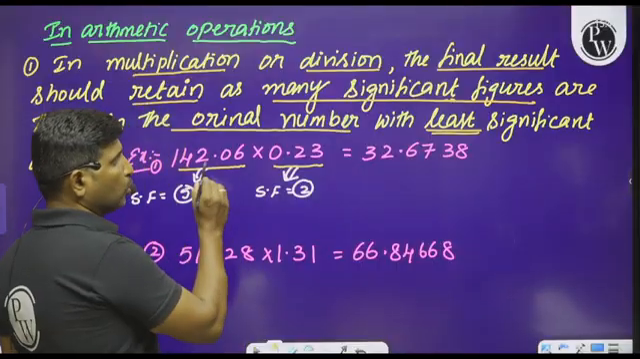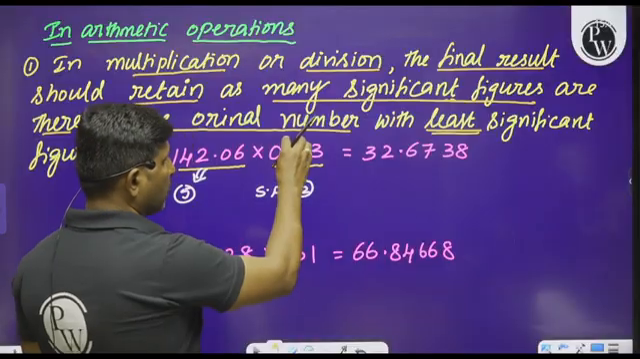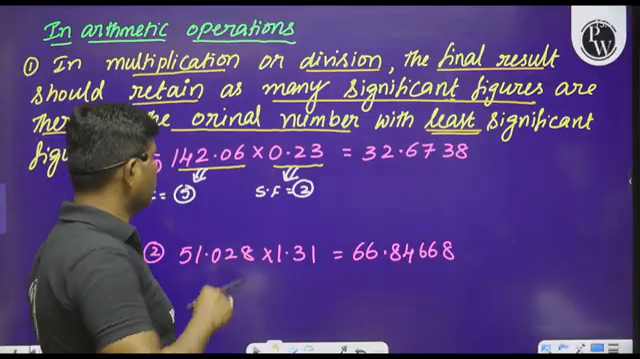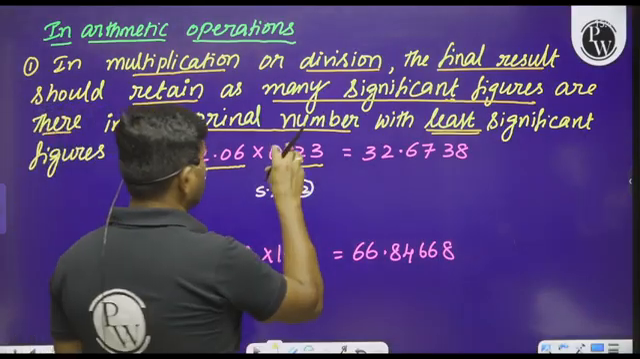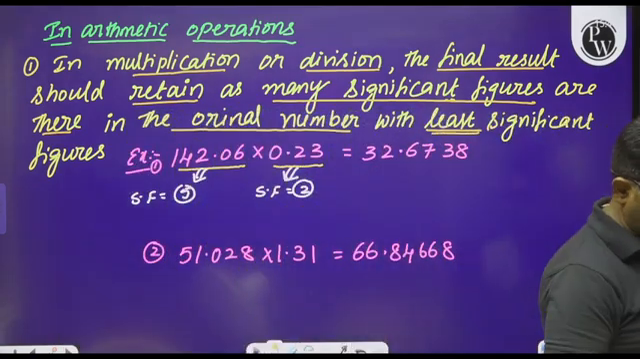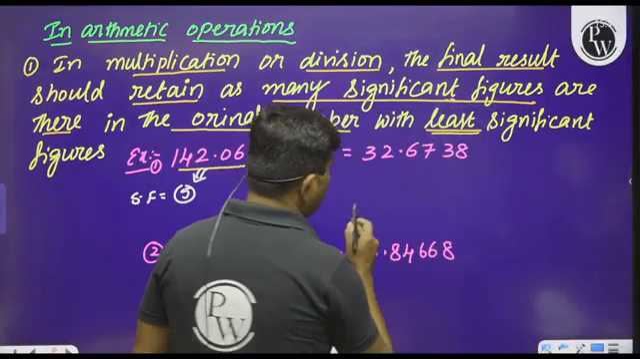Whenever we consider two given numbers, we have to consider the number which has the least significant figures. In the first number, we have 5 significant figures. In the second number, we have only 2 significant figures. Then how do we express the final result? That is our question. So observe this.